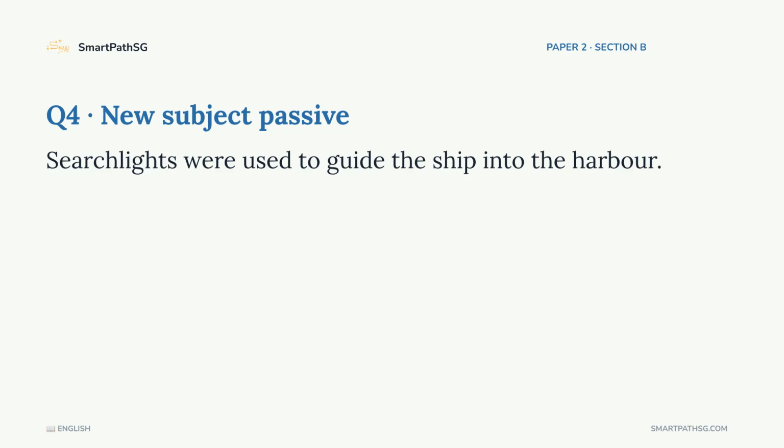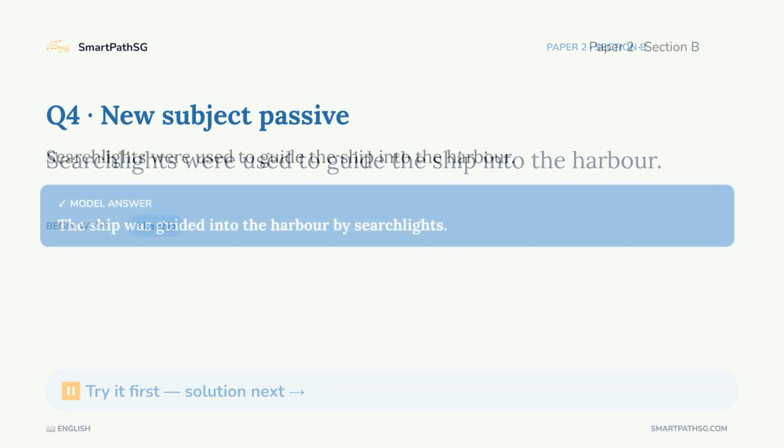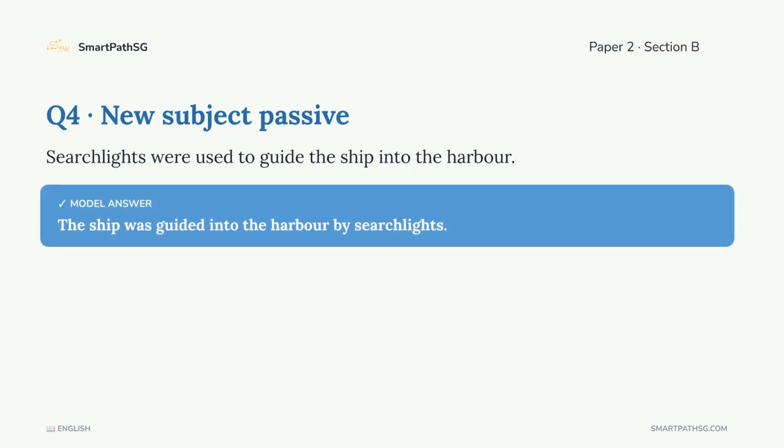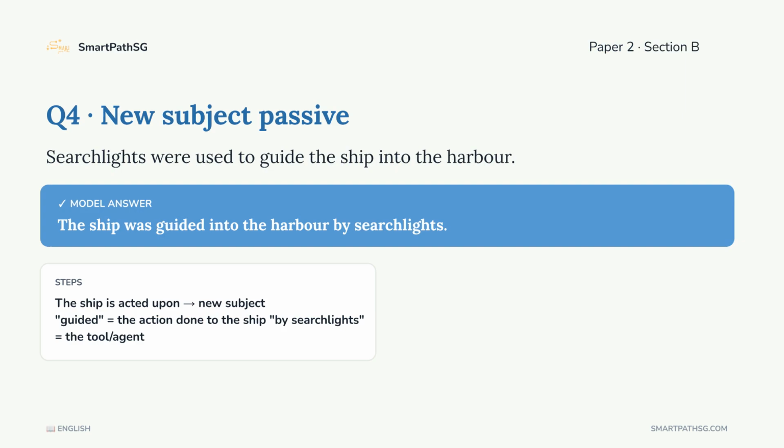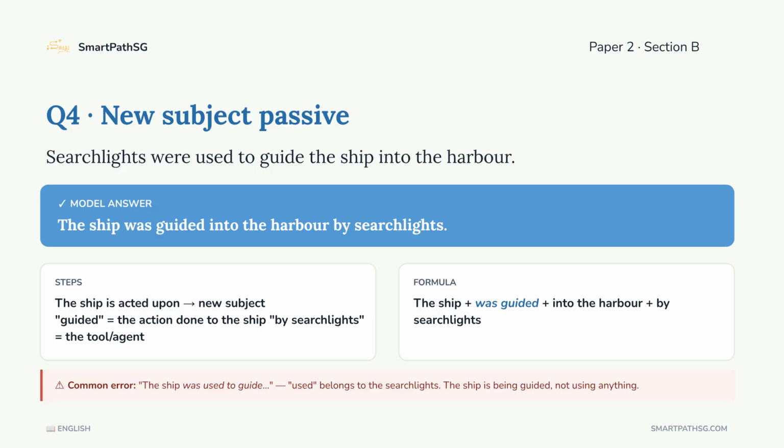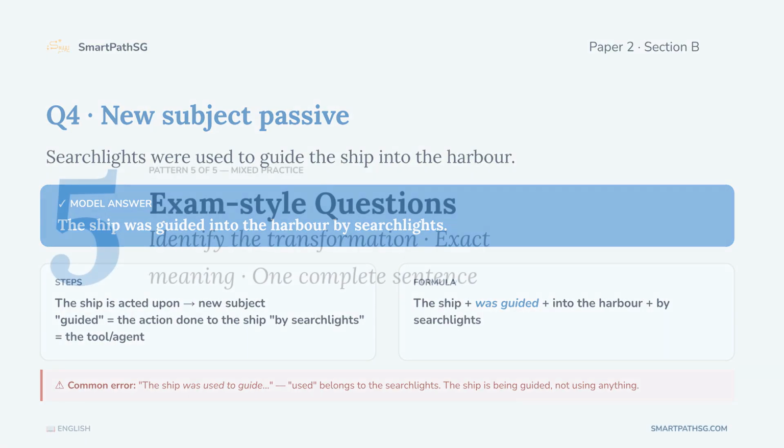Question 4. Searchlights were used to guide the ship into the harbor. Rewrite and start with the ship. The ship is receiving the action, not performing it. What action is being done to the ship? The answer. The ship was guided into the harbor by searchlights. The ship is the thing being guided. The searchlights are the tool, or the agent. A common error is writing, the ship was used to guide. That's wrong, because the ship itself is being guided.